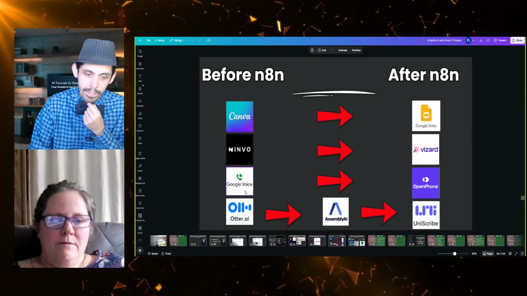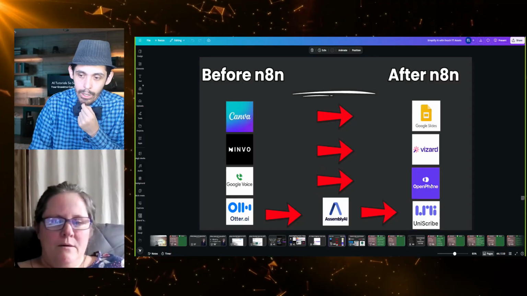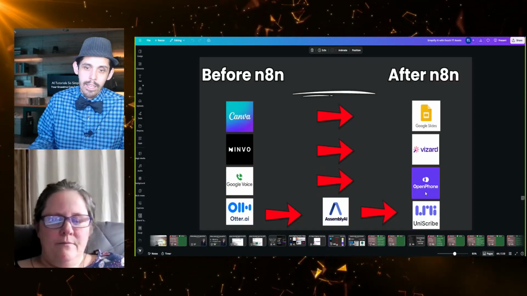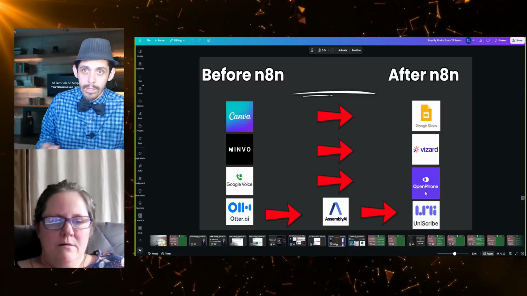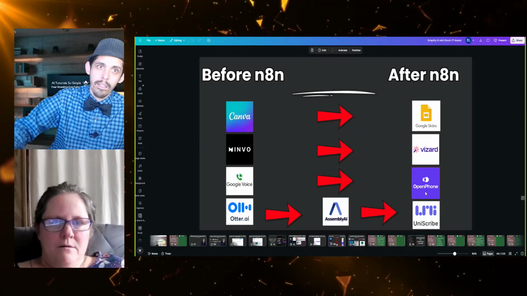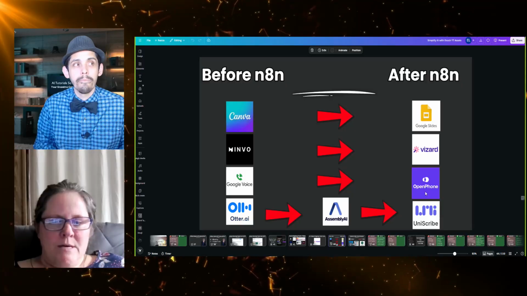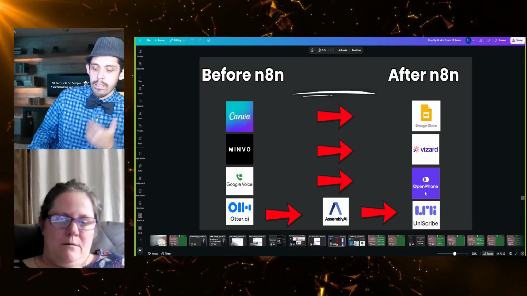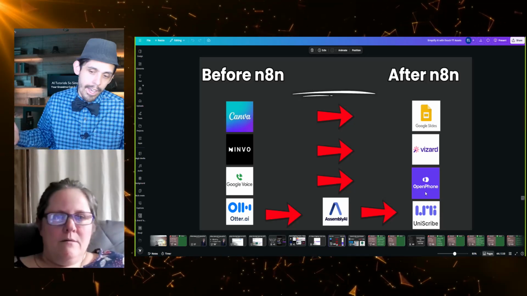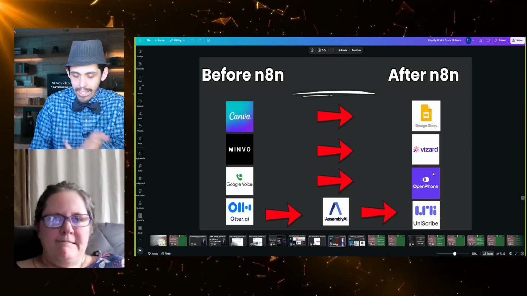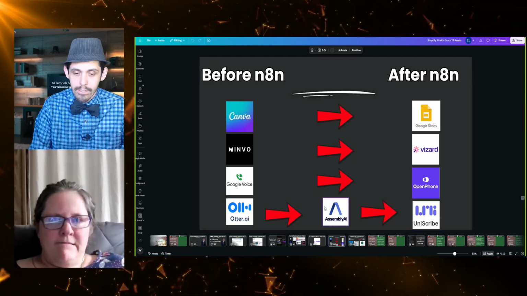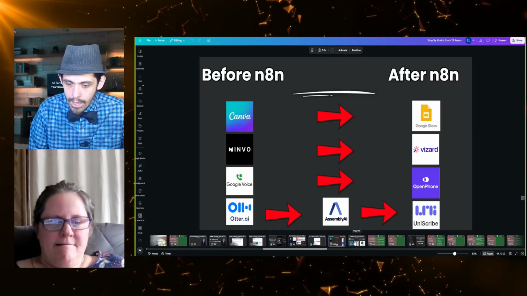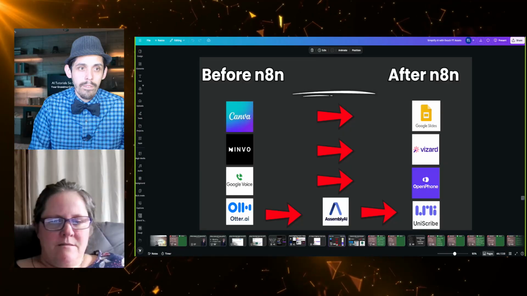Google Voice doesn't have an API, so I use OpenPhone. OpenPhone allows me to text people automatically. Say when they sign up for my web class, I can send them a text message. When they buy a product, I can send them a link. When they join a 5-day challenge I have, I could also send them a text, and that just really simplifies that process. So you want to find tools that have APIs, and many of them do.